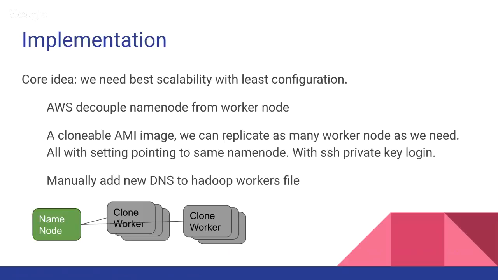All the AMIs have a setting pointing the worker node to the same name node, along with the SSH private key login credential. The only thing left for us to do is to manually add the new DNS created by AWS into the name node's worker list.